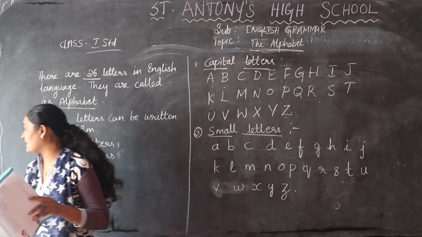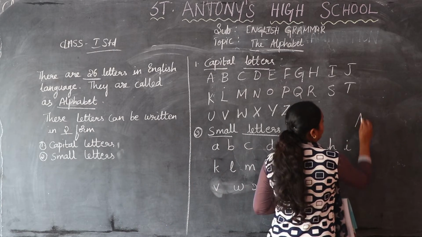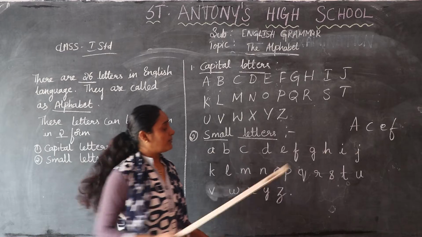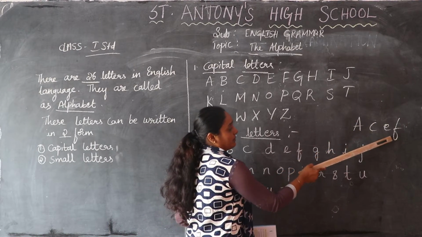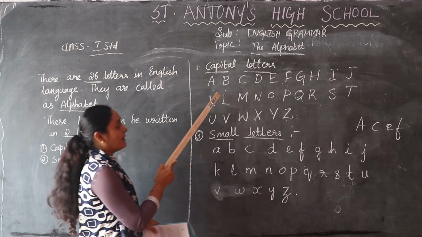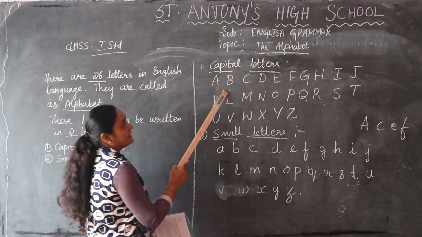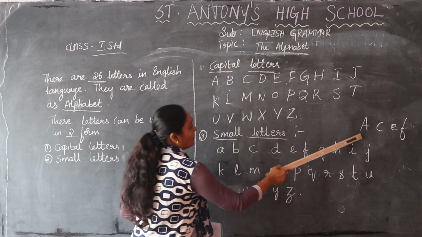For example, if I write A, C, E, F, are these in proper order, children? No, these are not in proper order, because they should come in a proper order. These are in proper order. So you can see that these letters are in proper order, and these are not.